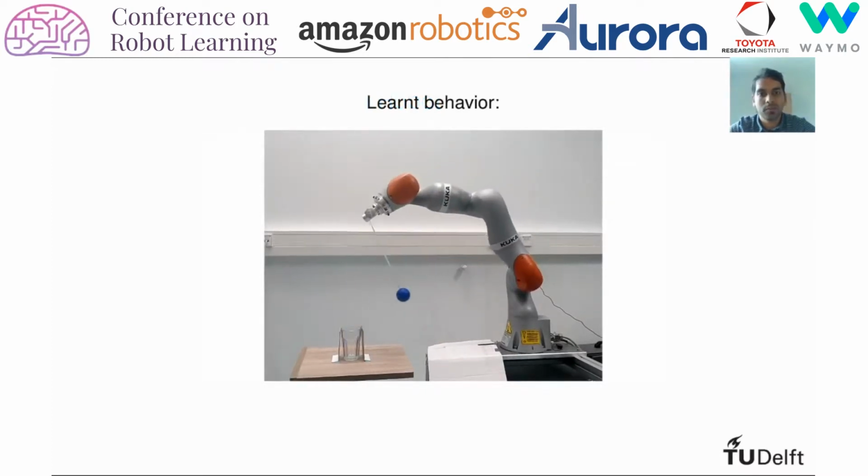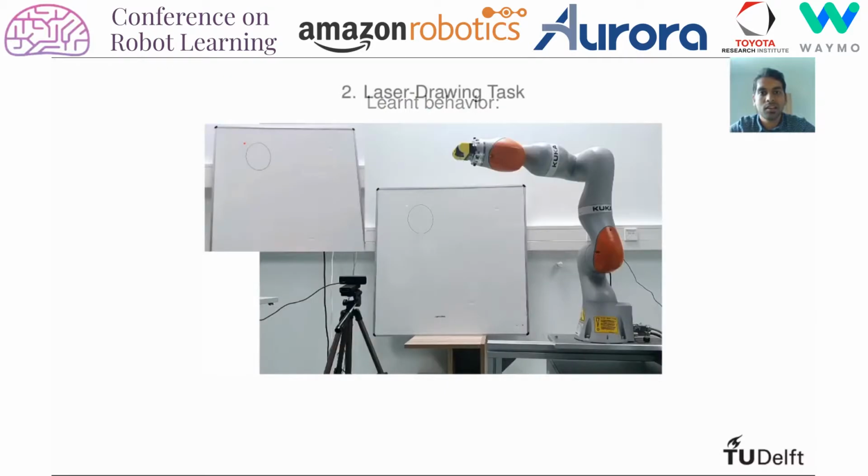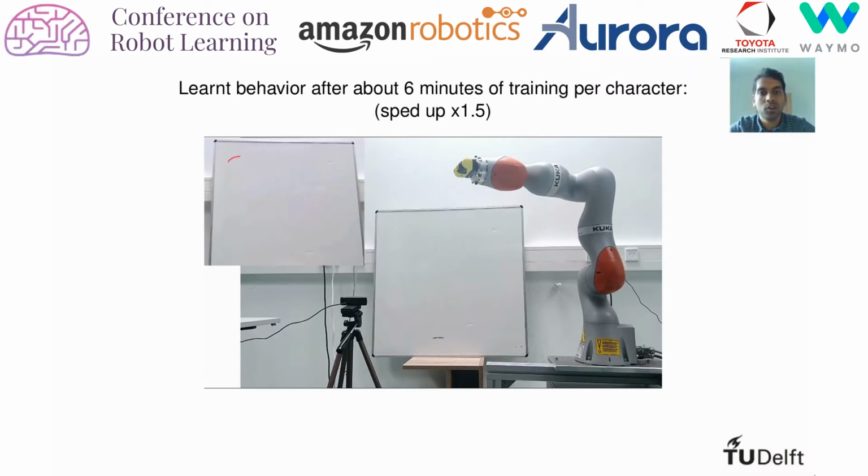minutes of training. Another task that we designed is this laser drawing task, where the robot has a laser pointer attached to its end effector and it has to draw a shape on a whiteboard. The demonstrator feedback is in the form of corrections, that is, moving up, down, left or right of the laser in the space of the image. After some time, the robot can be taught to draw different characters on the whiteboard.